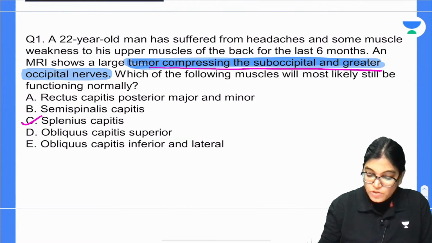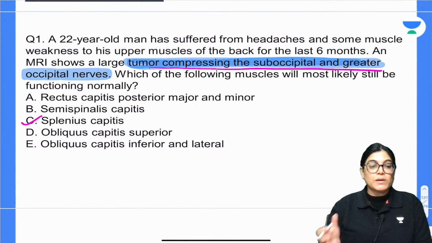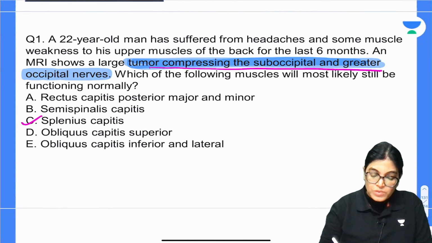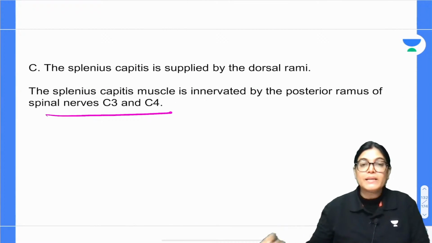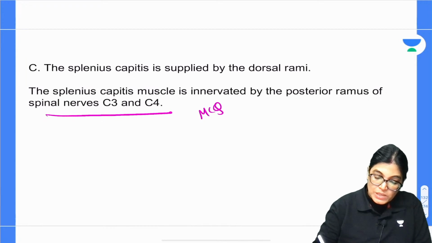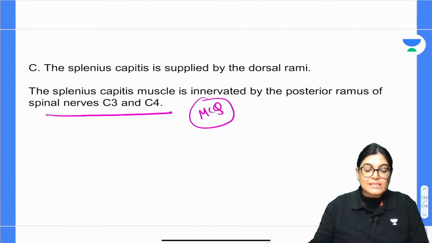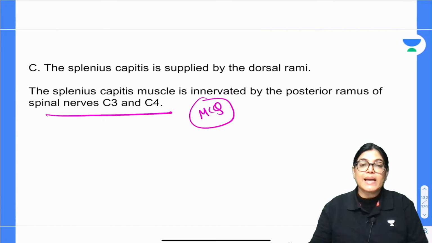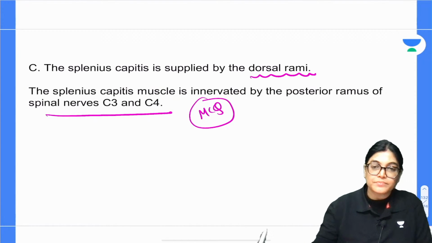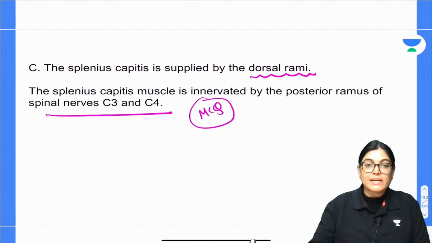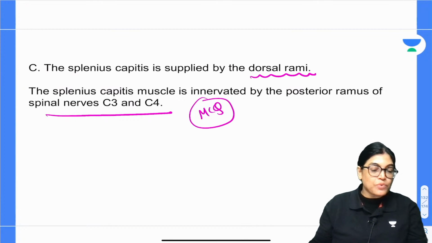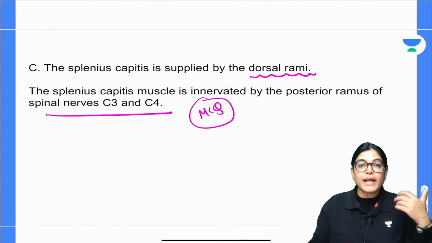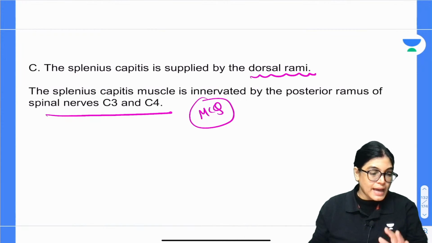These are the key points to mention. We have to know which muscle is functioning normally, which means the muscle that does not get innervation from these nerves is the correct answer. This is the reason splenius capitis is the correct answer. Please note down, my dear, this has been asked in MCQs and is important to know: splenius capitis is getting innervation from the dorsal rami, the posterior rami of the 3rd and 4th cervical nerves. So this is the correct answer.